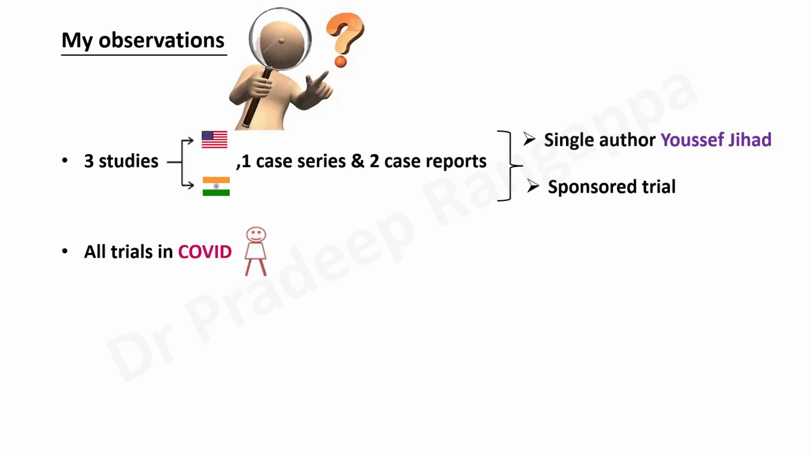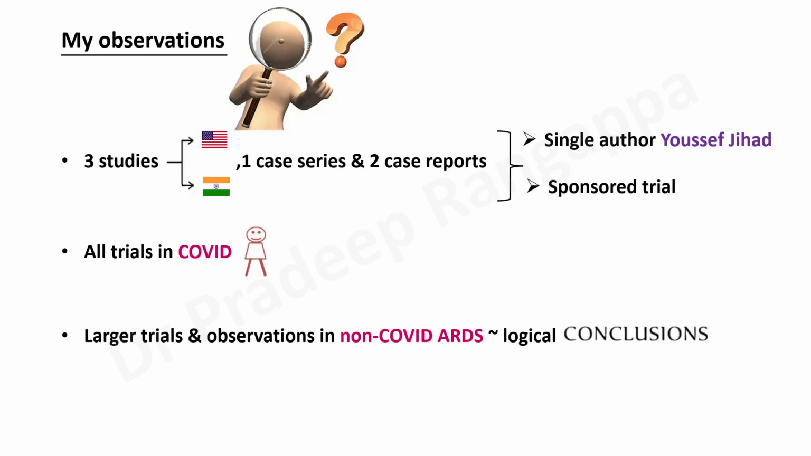And all trials, so far you see the 3 trials that we have just spoken about, have come in COVID patients. So we do not know how this molecule will work in non-COVID ARDS. So possibly we need to make good observations in non-COVID ARDS as to how this molecule will hold promise. So larger trials definitely are needed in the non-COVID situation, because now COVID is gone from India and pretty much in the world at large. So we need larger trials in non-COVID ARDS.